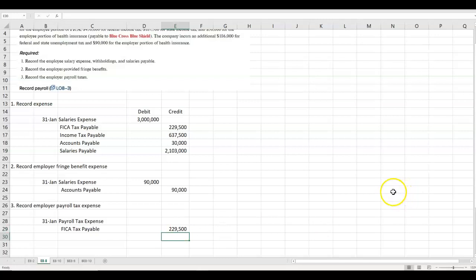$229,500. And then they paid $186,000 for federal and state unemployment tax. Again, this does not belong to the employer. Unemployment tax payable. This is a current liability for the employer. $186,000. And so the total of payroll tax payable is the $229,500 plus the $186,000, or $415,500. That's the tax expense for the employer.